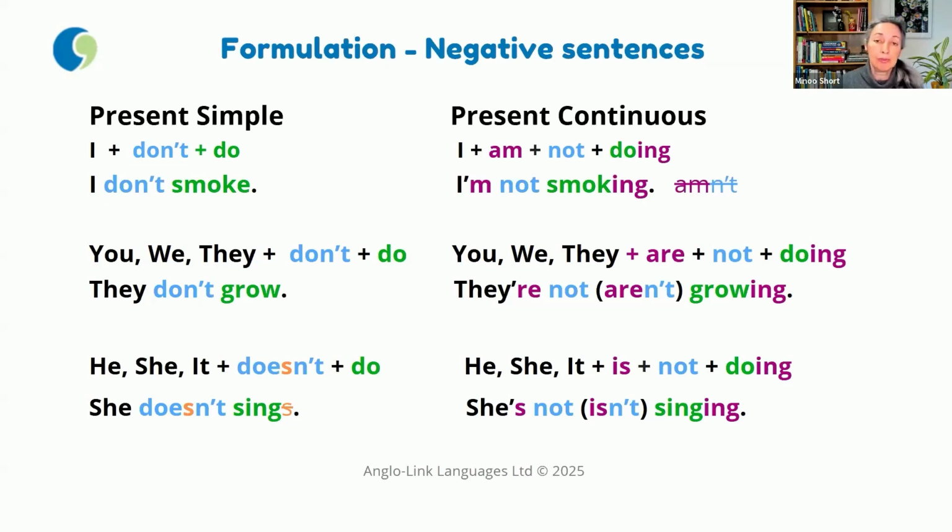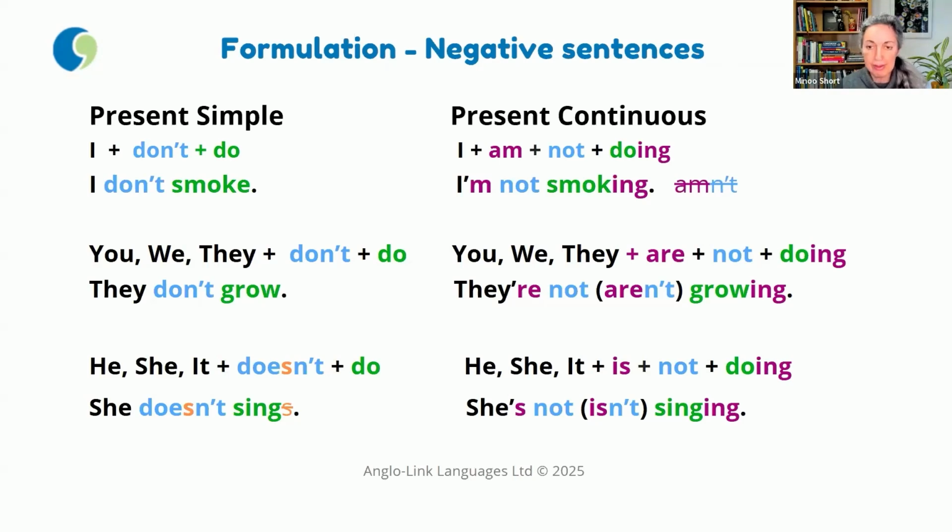Now, again, here you have the option of keeping your verb be contracted. I'm not, they're not, she's not. Or you can have a contraction with the verb with not. You can contract not and say they aren't. Verb plus not, they aren't, she isn't. Just be careful that for I am not, there is no contraction. Amn't doesn't exist. So we can't use that form for I.